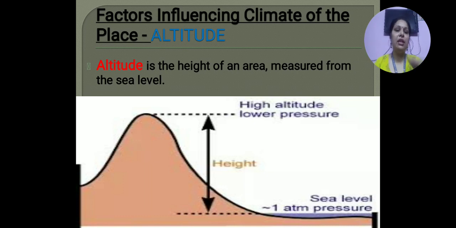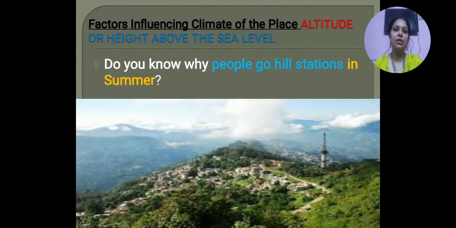So you can see the sea level is down, and this is the height of the mountains or the height of a place. This height is called altitude. With the help of the black color arrow, you can see this is the altitude. So what is altitude? Altitude is the height of an area measured from the sea level. This altitude also affects the climate of the place. How? We will study in the next slide.